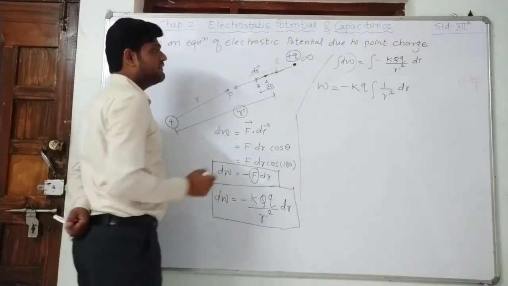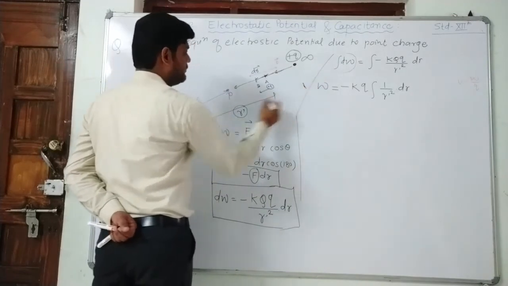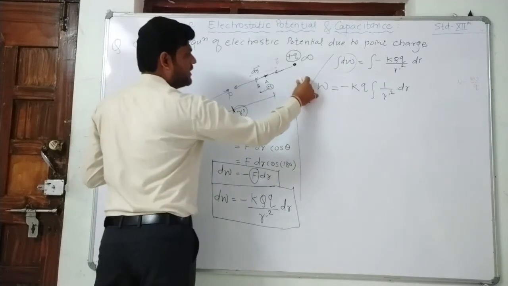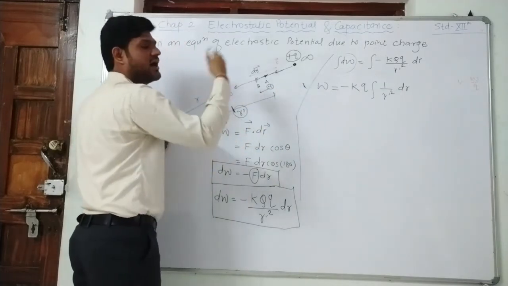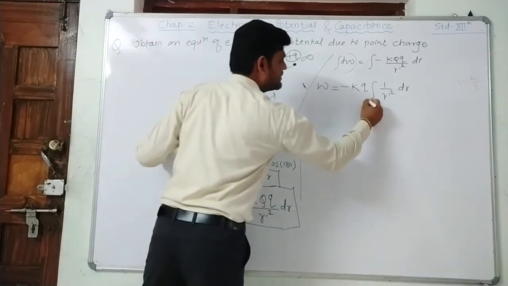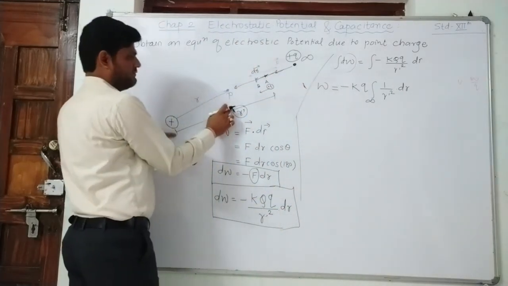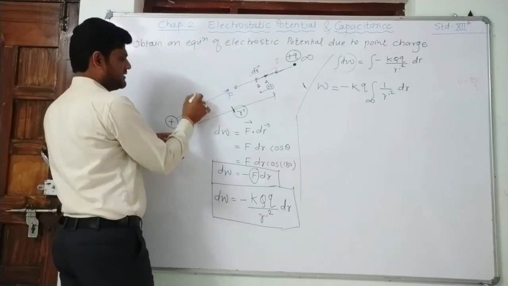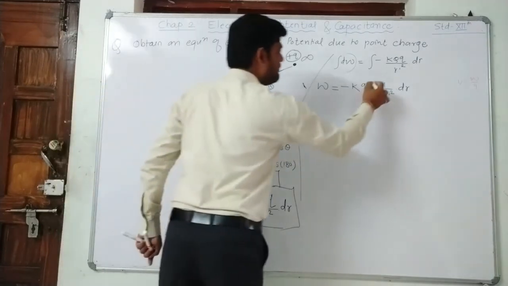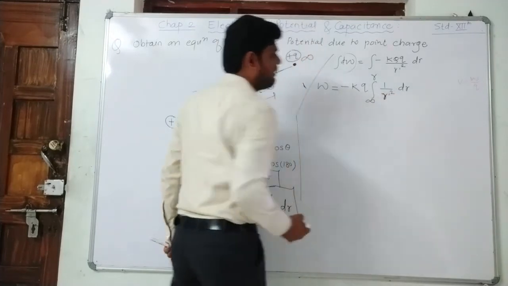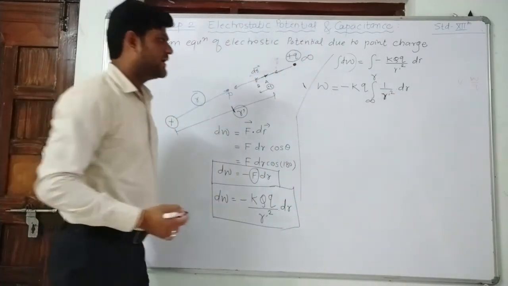R dash will vary, it is a variable term. So it will vary from this point to this point. So suppose we take the point over here, so R will be R infinity. So it is infinity. And we are coming to point P. What is the distance of P from that? This is R. So infinity to R. So this R dash will vary from infinity to R. Right?